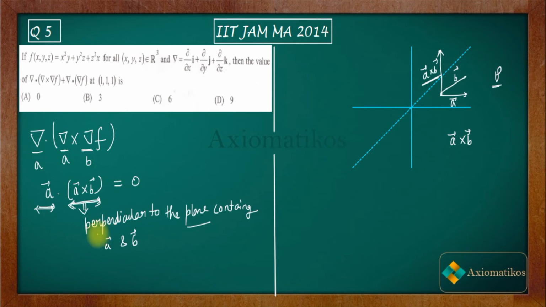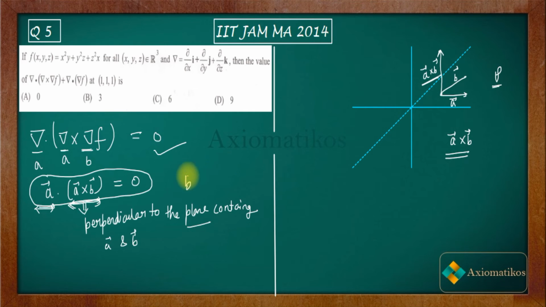Okay, so let me repeat everything. The first note that I was giving you is that A cross B vector is always perpendicular to the plane containing A vector and B vector. This is the note that you have to remember. Now using this note, I proved that this del dot del cross del f will always be 0. So this will be the identity for you, that A vector dot A cross B vector is always 0.